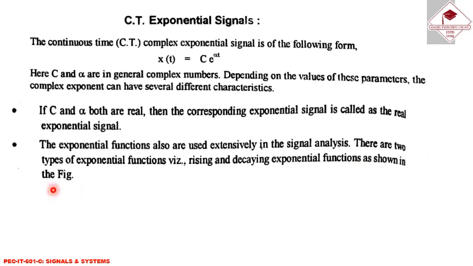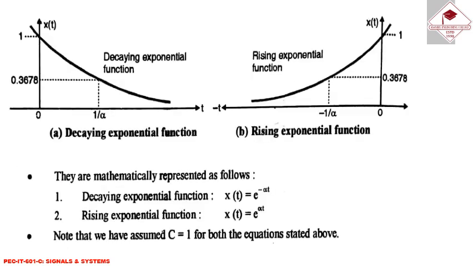There are two types of exponential function, rising and decaying exponential functions, and they are shown in the figure. So this is the figure for the decaying exponential function, and this is the rising exponential function. The decaying exponential function x(t) is equal to e to the power minus alpha t, and the rising exponential function x(t) is equal to e to the power alpha t. We have assumed c is equal to 1 for both equations as shown above.